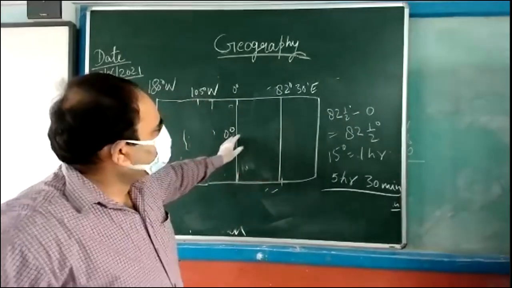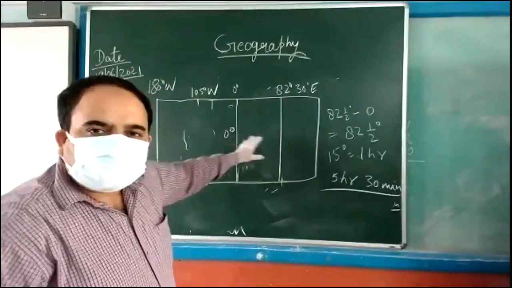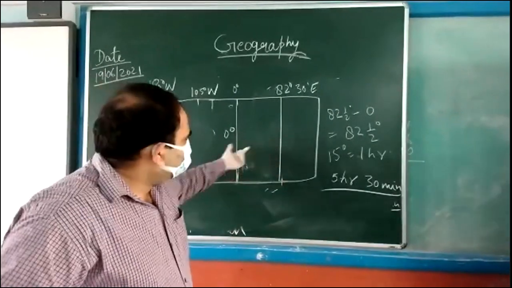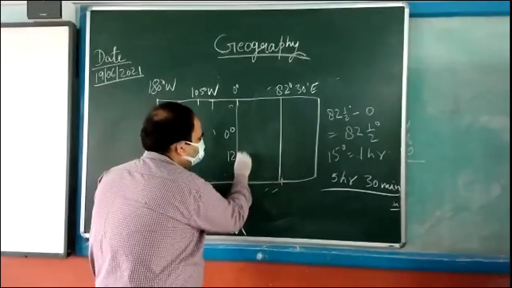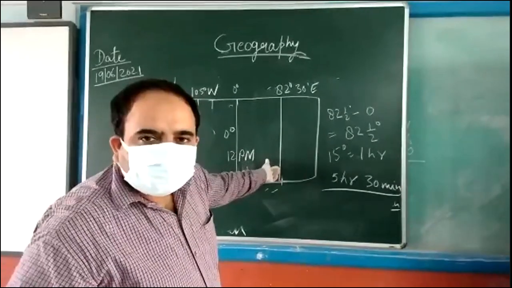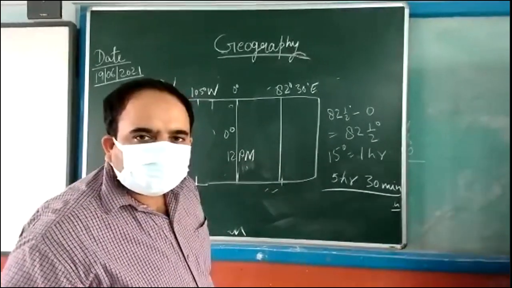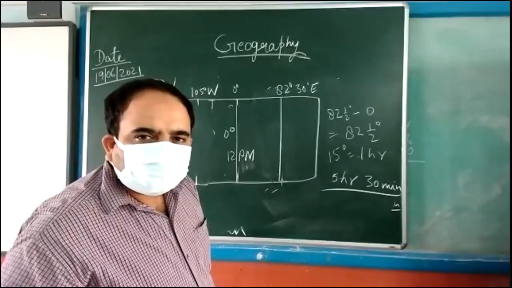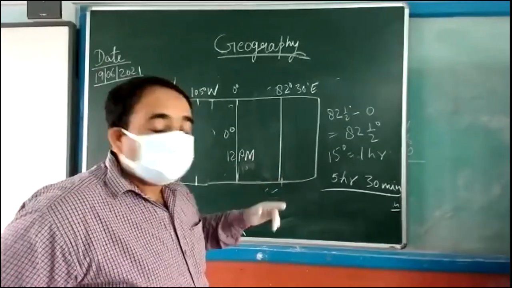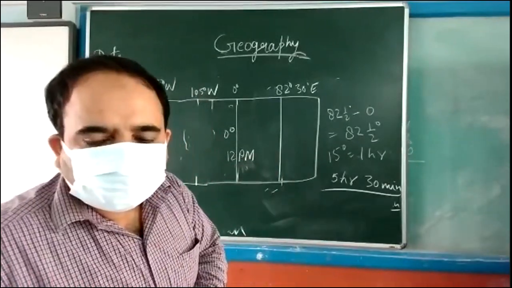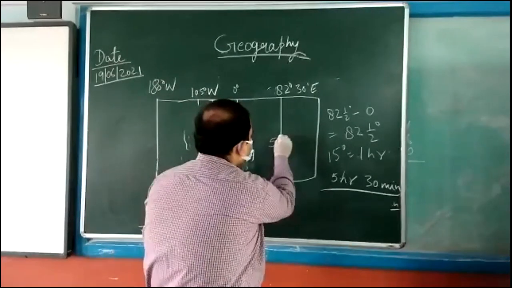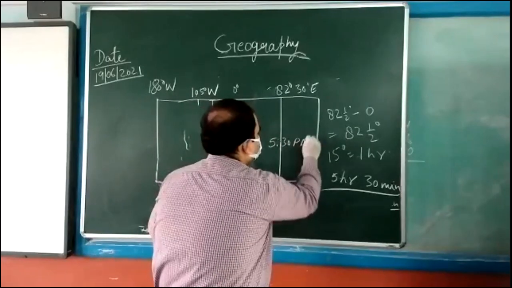India is to the east of the prime meridian. Now, what will happen if it is 12 p.m. here? What will be the time recorded here? If it is 12 p.m. here, will the time be more than this or less? It will be more, because we are going toward the east. So it will be 5:30 p.m.